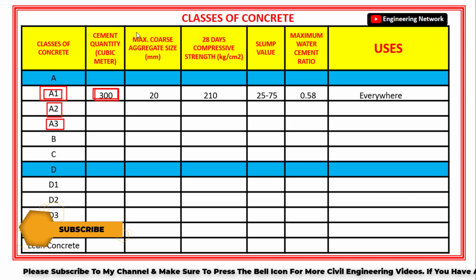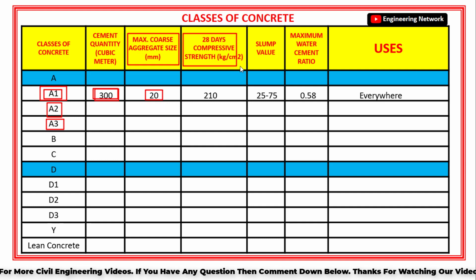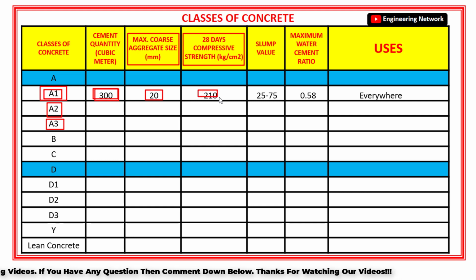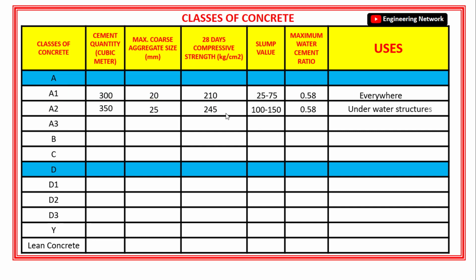Next is the maximum size of coarse aggregate in class A1 concrete, which is 20 mm. The minimum compressive strength of class A1 concrete is 210 kg per centimeter square. The slump value for class A1 concrete is 25 to 75 mm. The water cement ratio for class A1 concrete is 0.58. And class A1 concrete shall be used everywhere, both in non-reinforced and reinforced concrete structures. Next is class A2 concrete.